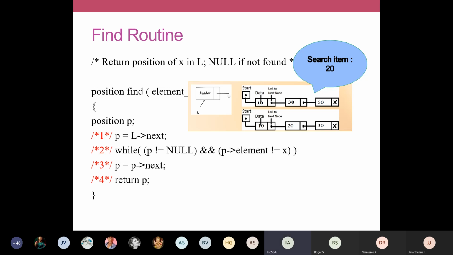So the function header is going to be like this. The find function is going to return the position of a search element, your search element is called X and your list is named L. Here I've defined a routine. This is not a C program, this is a routine. Now we can differentiate what is a routine and a C program.